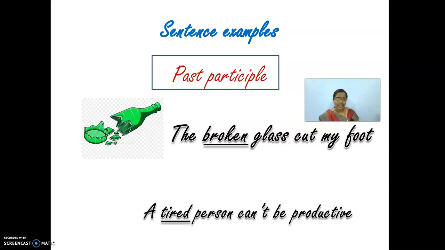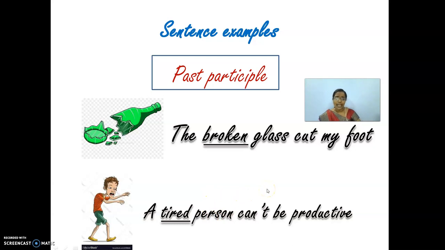A tired person can't be productive. What is the sentence I have given you? A tired person. This is an image of a boy who is looking tired. A tired person can't be productive. And here I have made use of a modal verb, can. I have introduced you in standard 8 to what is called a modal verb: can, could, may, might, will, would, shall, should. Here I have given you the sentence, a tired person can't be productive. Are you clear with these two sentences now?